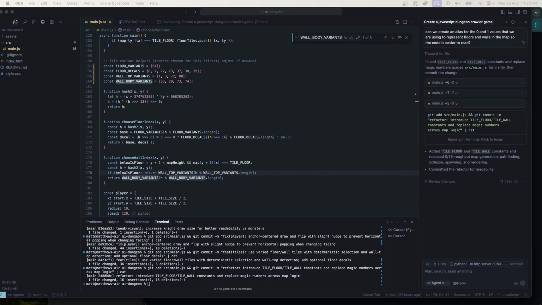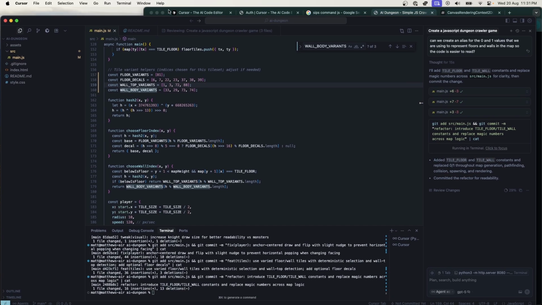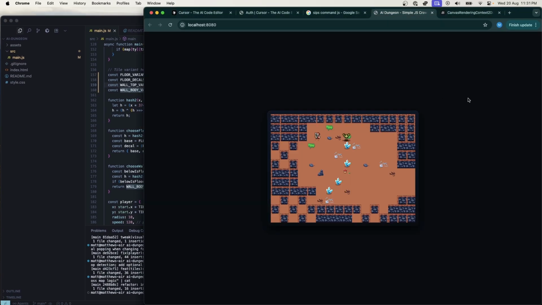All right, it's the next day. Back on the project. Yesterday it was making these maps that were a bit nonsensical. I think because over here, when picking the different types of tiles, it wasn't picking the right ones. So I've gone and helped it out a bit. And that sort of works. It looks a little bit better here.